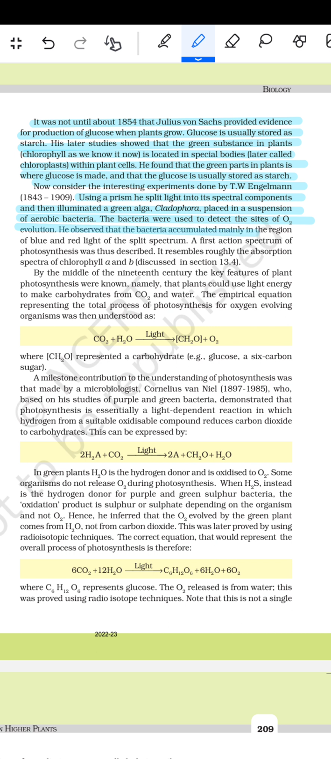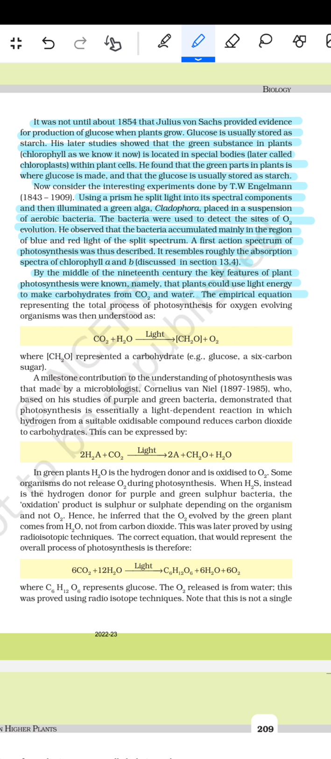He observed that the bacteria accumulated mainly in the region of the blue and red light on the split spectrum, a first action spectrum of photosynthesis thus described. It resembles roughly the absorption spectra of chlorophyll a and b. By the middle of the 19th century, the key features of plant photosynthesis were known, namely that the plant could use light energy to make carbohydrates from CO2 and water.